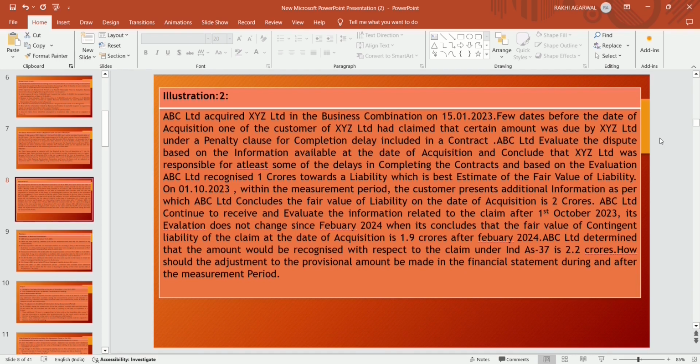After February 2024, ABC Limited determined that the amount to be recognized with respect to the claim under Ind AS 37 is 2.2 crores, which is after the measurement period. How should the adjustment to the provisional amount be made in the financial statements during and after the measurement period? What adjustment is to be made during the measurement period and after the measurement period?